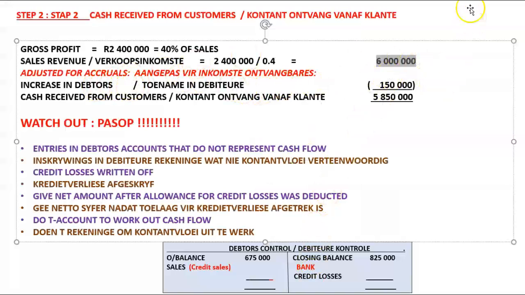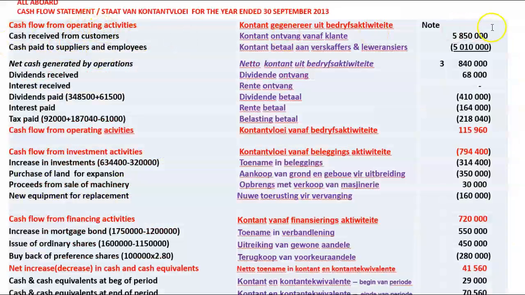Increase in debtors represents a cash outflow. So therefore, we're going to take the cash outflow of 150,000. So cash received from customers, 5,850,000. And you can go to your cash flow statement and you can insert that amount of 5,850,000.